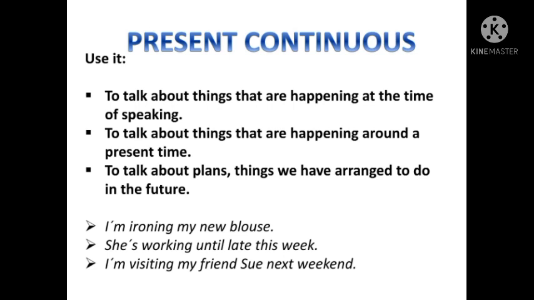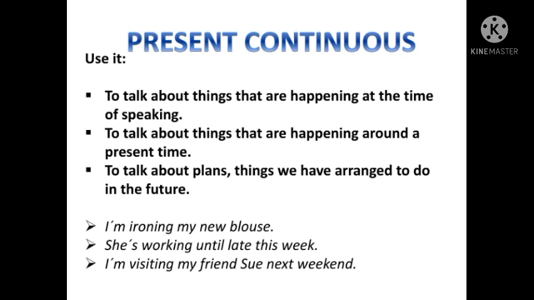We use present continuous tense when we talk about the things that are happening at the time of speaking, कि हमारे बोलने के टाइम पे जो काम हो रहा है जब हम उसकी बात करते हैं, then we use present continuous tense. And the second rule is to talk about things that are happening around the present time. जो भी चीज़ present time में हो रही है जब हम उसके बारे में बात करते हैं, we use present continuous tense.